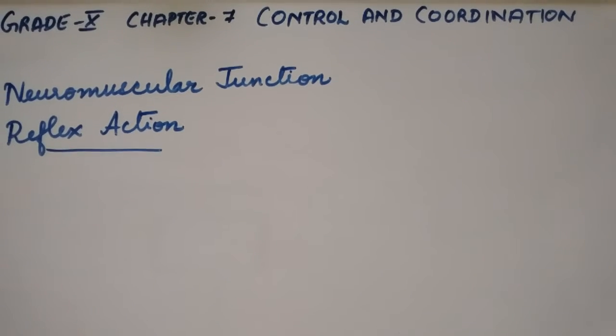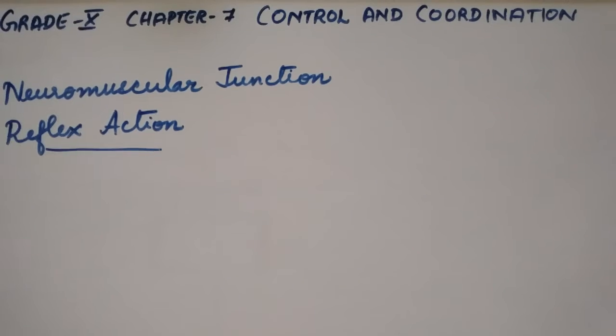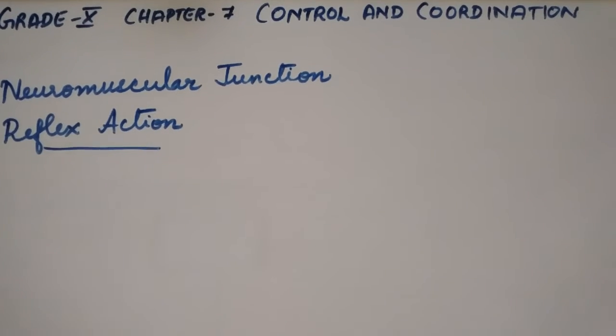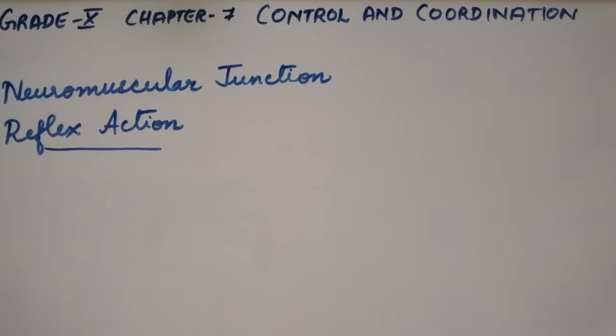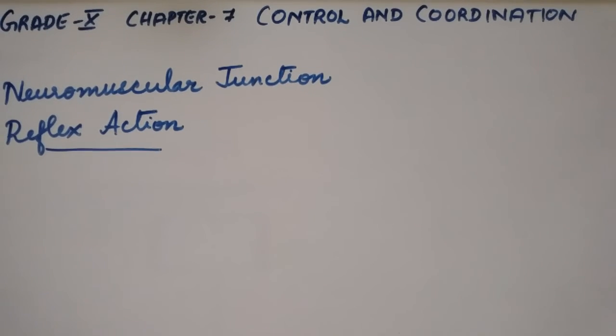Then the central nervous system analyzes and interprets, and sends its response to the organ through the motor nerve. In this case, the muscles of our hand contract and we withdraw our hand.